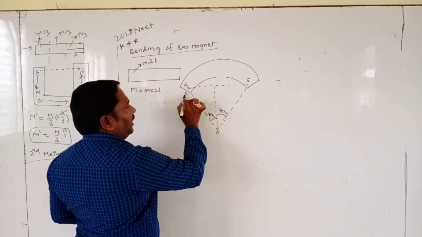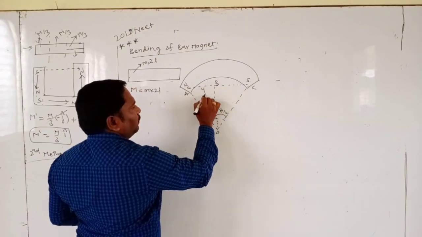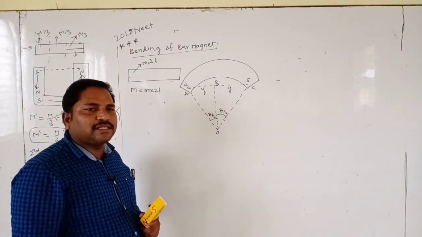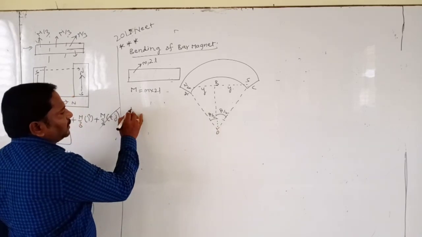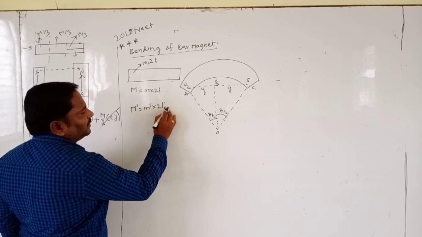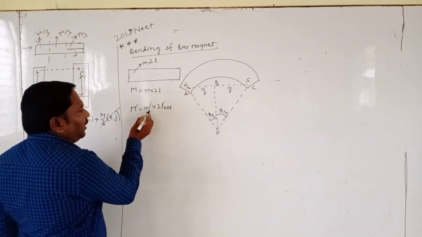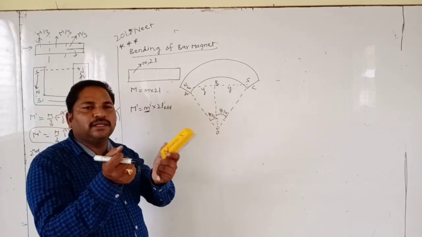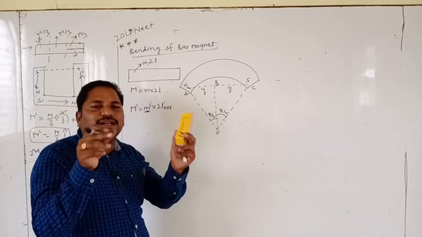It's O, A, B, C. Y here, also Y. First, in order to find the magnetic dipole moment, M dash is equal to small m into the effective length, which we have to find. Already we know it is not cutting, we are just bending. While bending, its pole strength remains the same. Pole strength does not change.